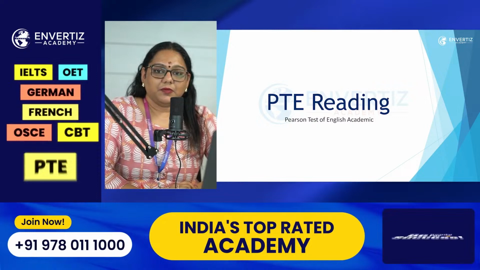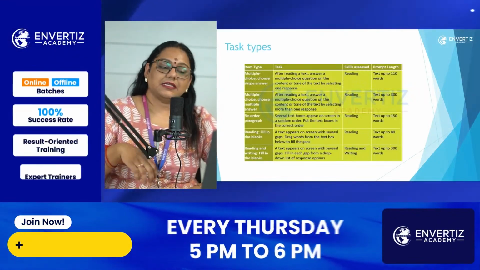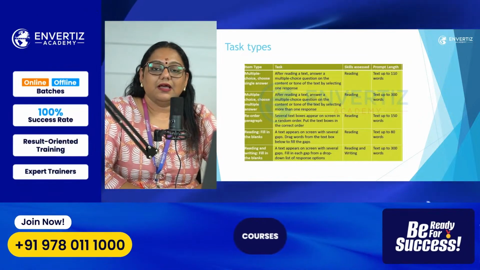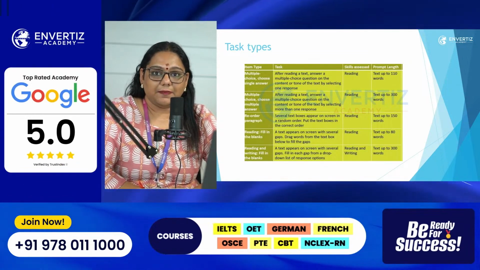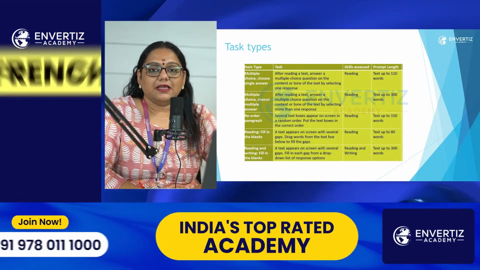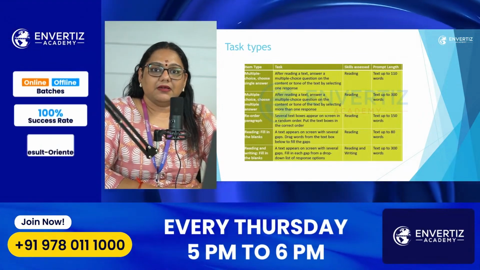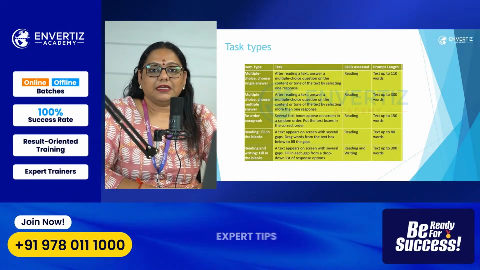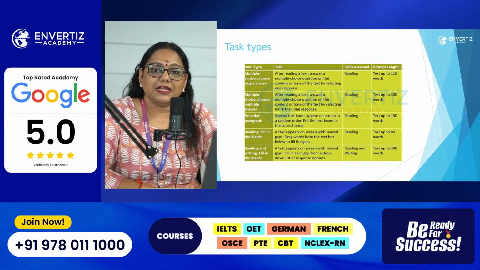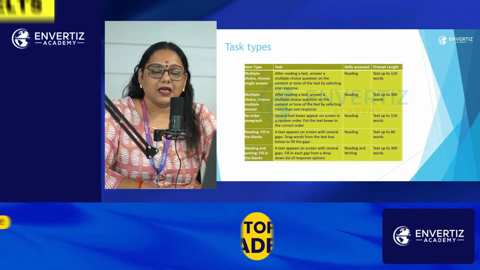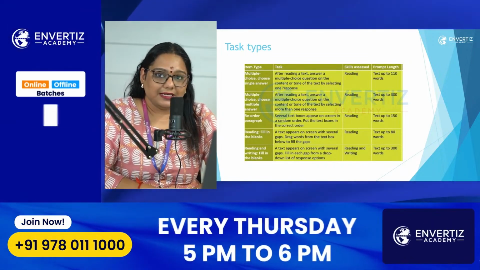PTE Academic Reading module has 5 tasks. The first task is MCQ, choose single answer. Then we have MCQ, multiple answer. Then reorder paragraph, fill in the blanks, and reading and writing, fill in the blanks. Previously, in modules like speaking, writing, and listening, we have many integrated tasks. But in reading, only one task is integrated, that is reading and writing, fill in the blanks. All the other task types contribute only to your reading scores.